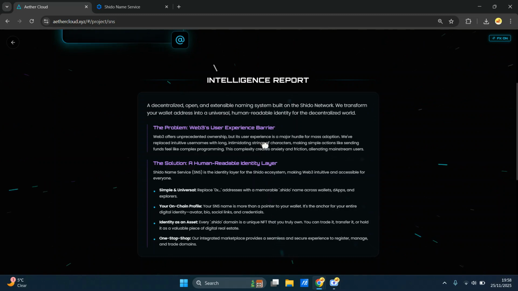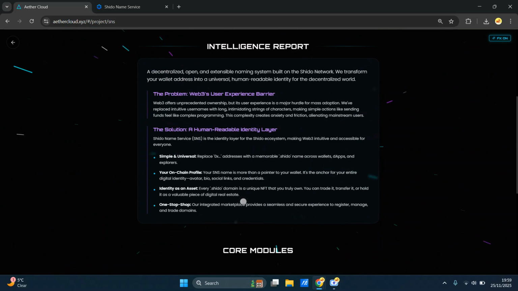That's also been developed by Kozu. So there are a few things here. First is simple and universal, so it's across the board. Your profile is on chain and you get to edit it. The identity is an asset because you can buy and sell it. There is actually a marketplace for it, believe it or not. That's still a little bit under works, but it's not too far off, to be honest. I think by the time this video releases, it should be more or less up. So that's good.